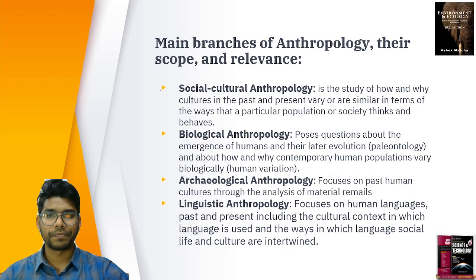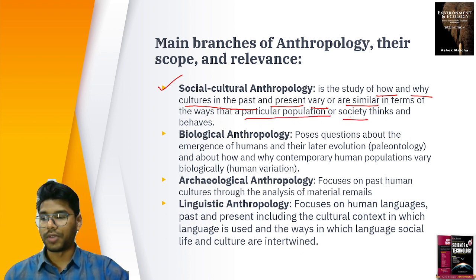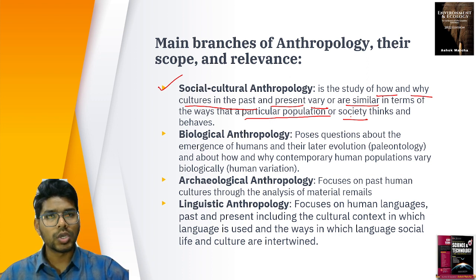So you can see here, socio-cultural anthropology is the study of how and why cultures in the past and present vary or are similar in terms of the ways that a particular population or society thinks and behaves. If you're talking about one kind of society, how has the culture actually developed? Why are two different societies' cultures the same, or why are they different? If they are different, did they come from a common culture or did they evolve parallelly? What is the basis of that culture? What is the belief system? Everything comes under socio-cultural anthropology.